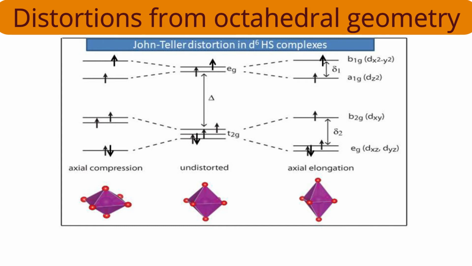Now an important point. Pay attention towards labeling. When the t2g set splits in two parts, one is a doublet made up of dyz and dxz. I want you to pay attention to the axial elongation diagram. Because of that doublet, dxz and dyz, the label is E. E means doublet, and the center of symmetry is there. Therefore, Eg is the label. This Eg and the previous Eg, the difference is there, but the labeling will be the same. Mulliken's notations will be the same.